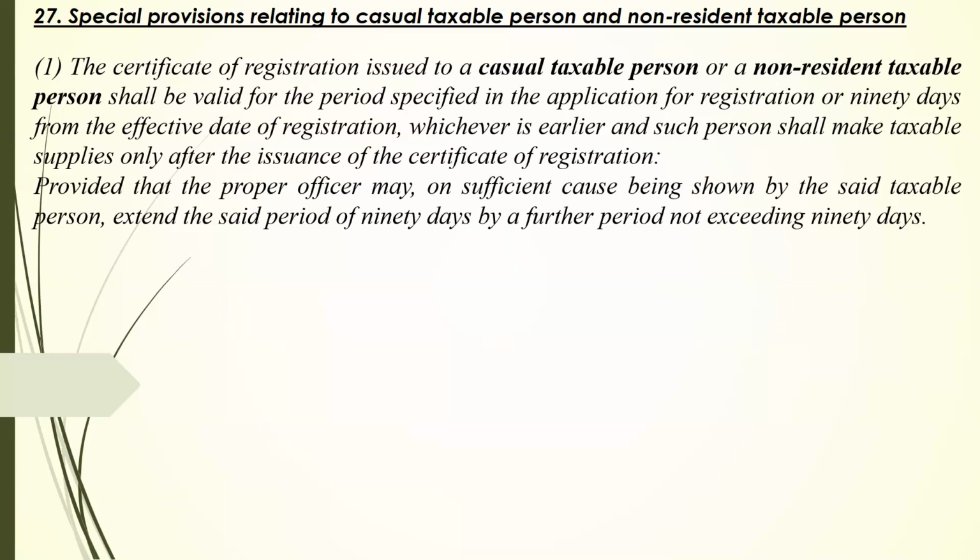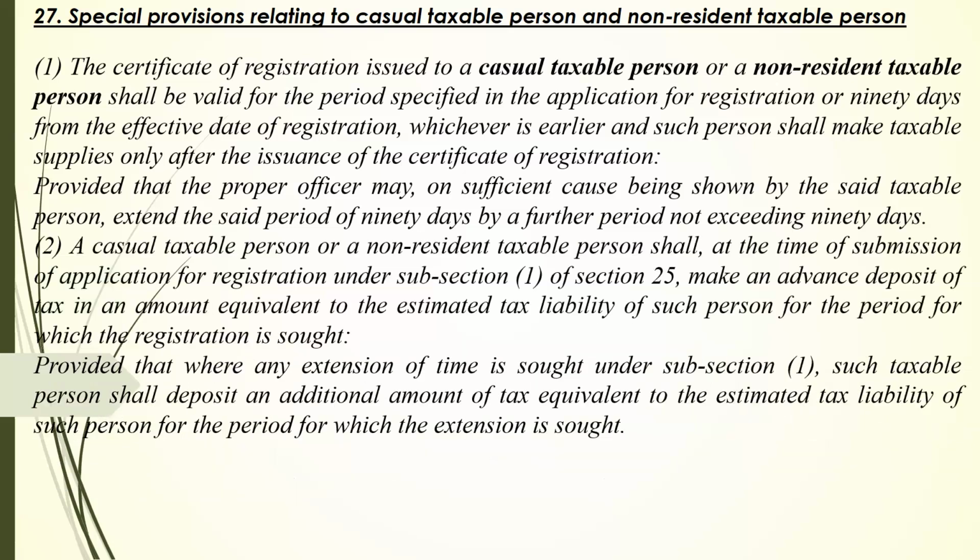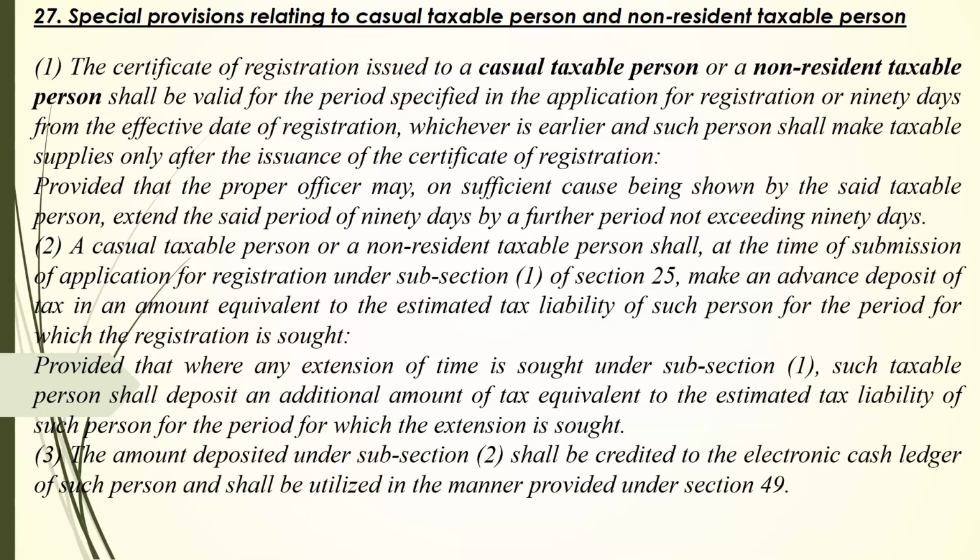We all know that casual taxable person and non-resident taxable person are getting registration for 90 days. They have to make an application at least 5 days in advance, and they have to make tax payment in advance. At the time of submission of application, they have to ascertain their tax liability and make the payment in advance, and then they have to file their returns after the period. And if any extension is sought, that is applicable for another 90 days. The amount will be credited to an electronic cash ledger, and when filing their returns, they will claim this amount and adjust and utilize it.